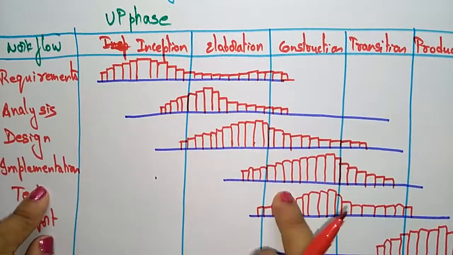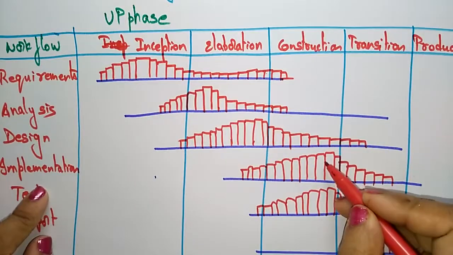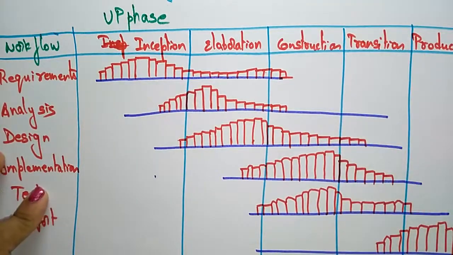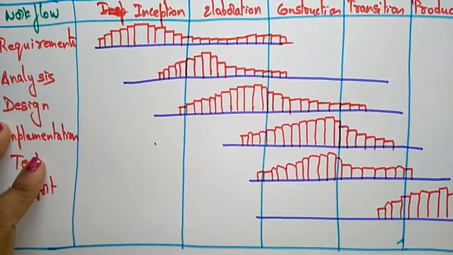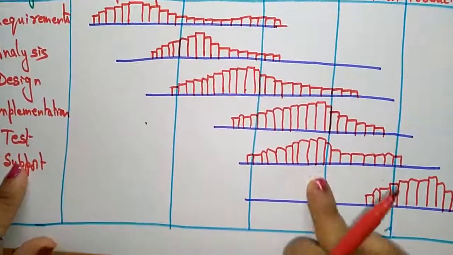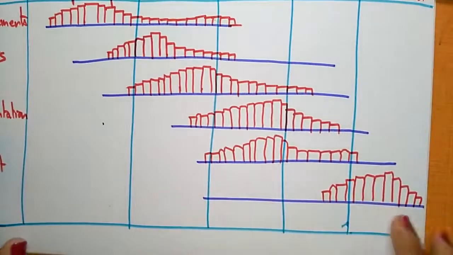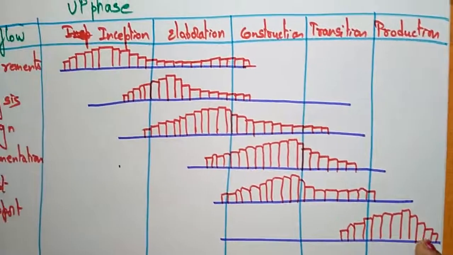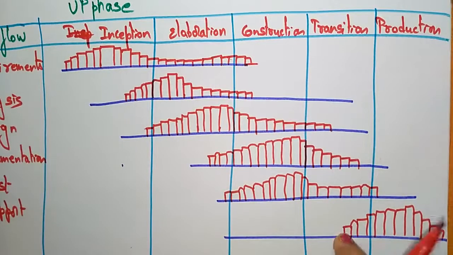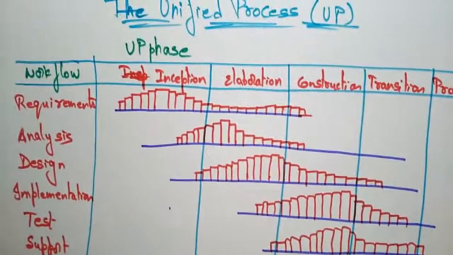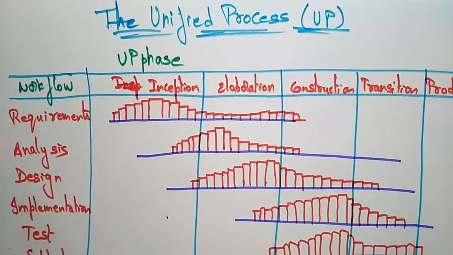Implementation will be raised in the construction part, because only in construction do we write the code and test the modules. So testing will be in construction and transition. The support to the customer will be done at the production stage. It starts at the transition and will be raised at the production stage. So this is about the unified process model. Thank you.